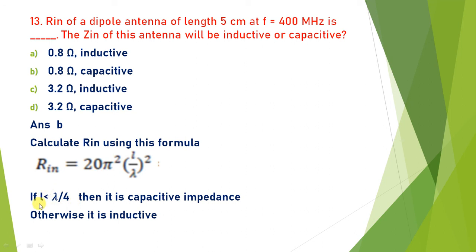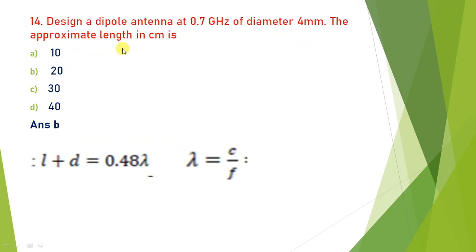L is 5 centimeter, you find lambda by 4, so 5 must be less than some big value, that will give a capacitive impedance. So now the answer is B, 0.8 ohm input impedance as well as capacitive impedance. So answer is B.